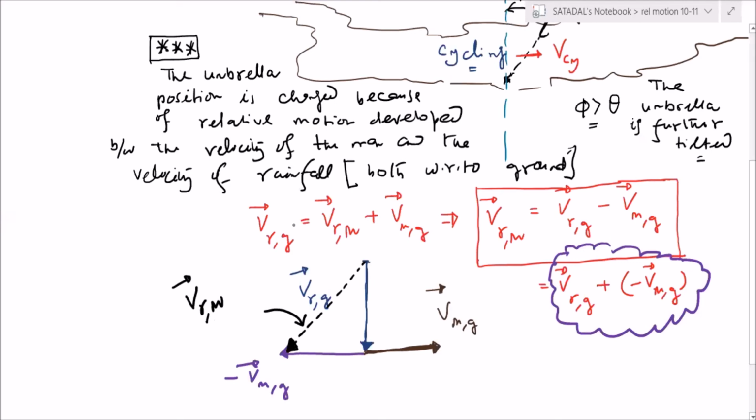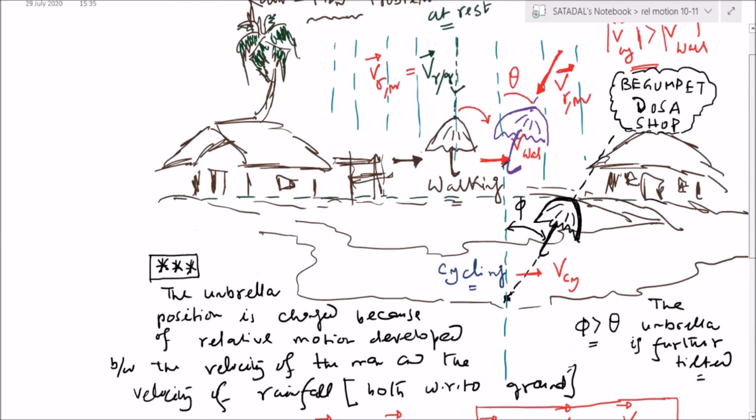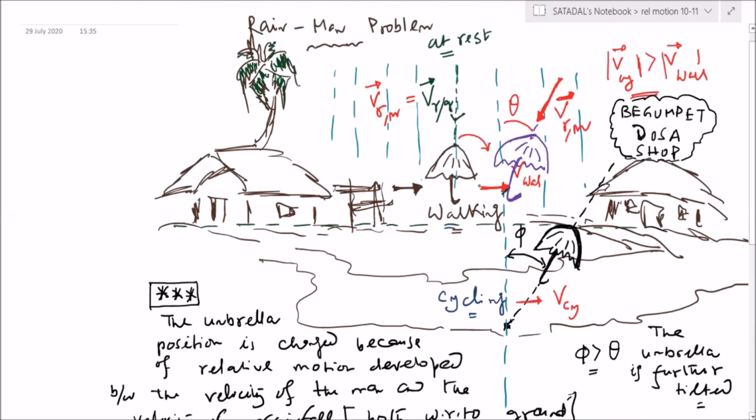Is it okay? Did you understand this? So that means for the man, rain is always falling in this direction, like this, right? So you come here. So when the man was walking actually, you see, this is the direction of the rainfall.